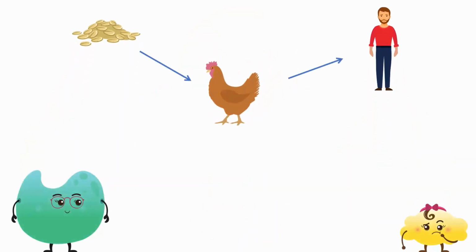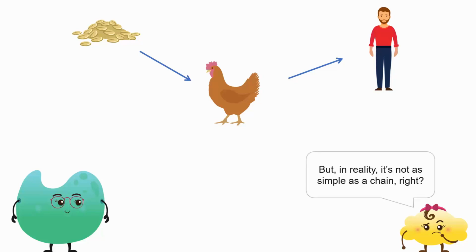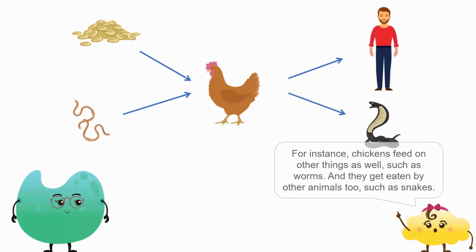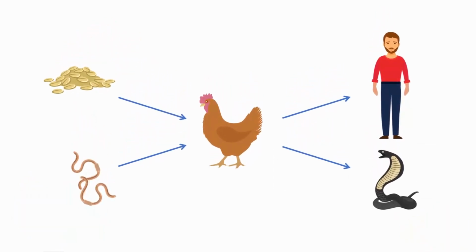So a food chain represents one possible path, but in reality, it's not as simple as a chain, right? For instance, chickens feed on other things as well, such as worms, and they get eaten by other animals too, such as snakes. That's a great observation.